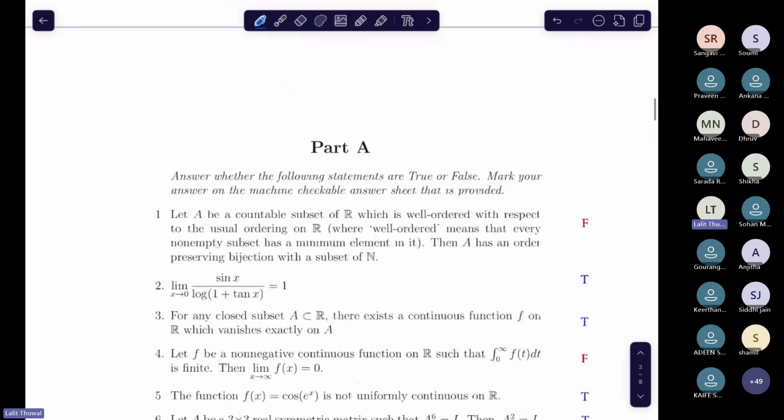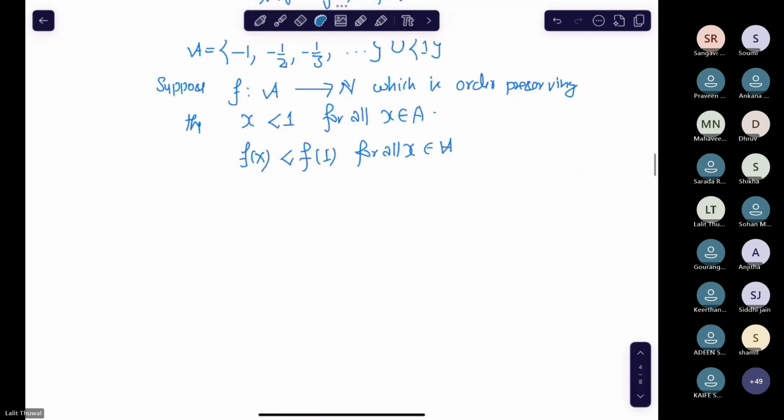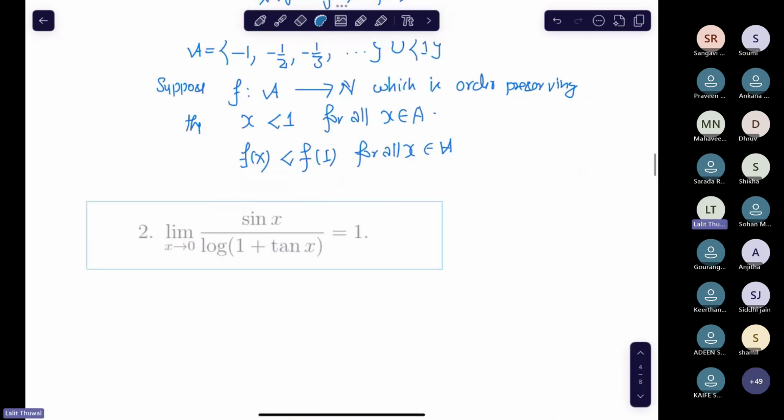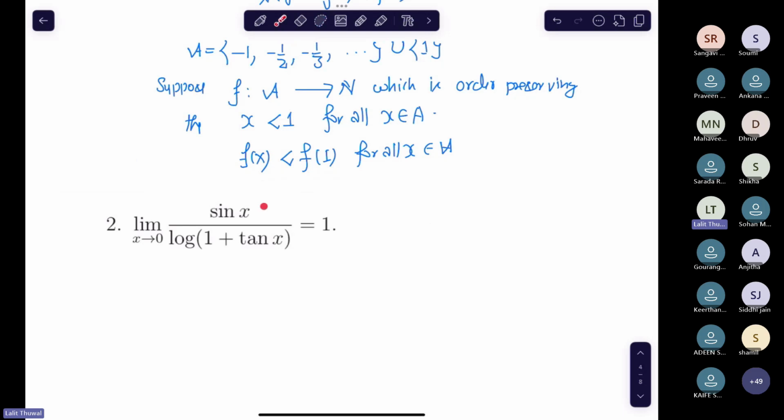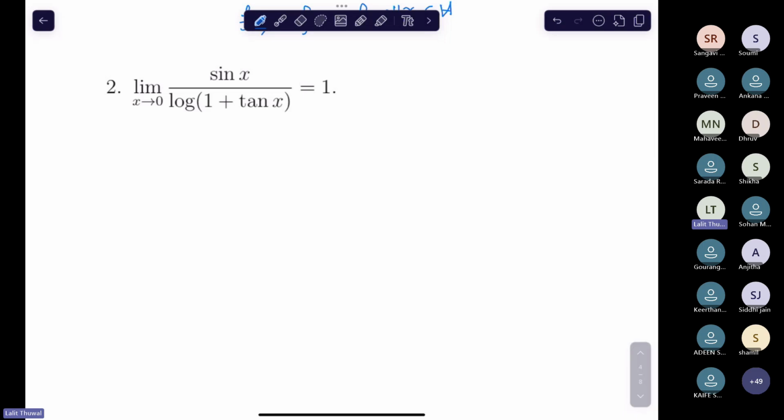The next one asks whether this is true or not. You have to determine whether this limit exists, and if it exists, whether it is equal to 1. I want you to do this, because this is just finding a limit. You solve such kinds of questions in your 12th. Raise your hand once you solve it.